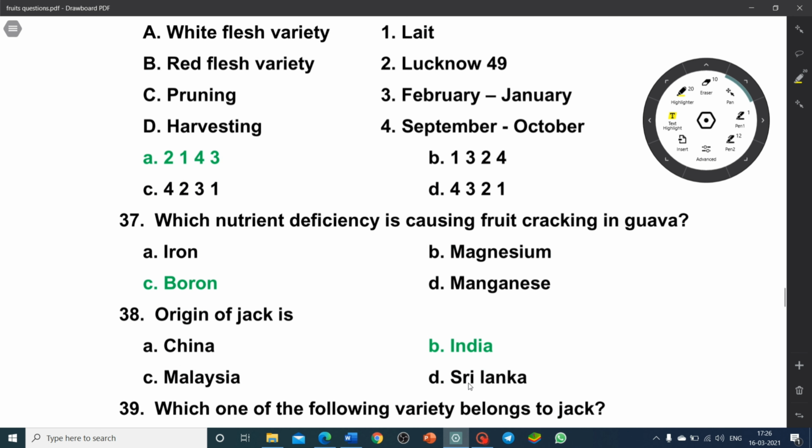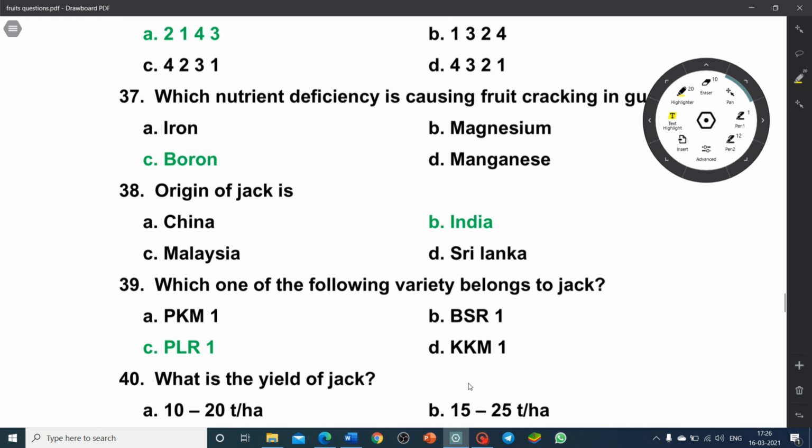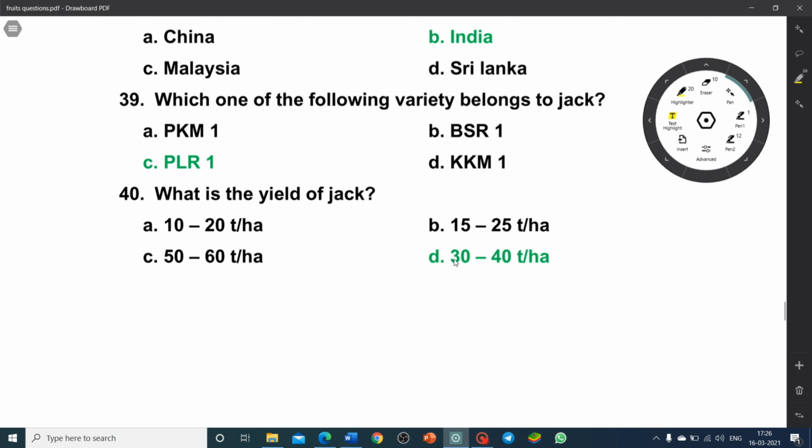Which nutrient deficiency is causing fruit cracking in guava? Boron. Whereas magnesium causes whiptail in cauliflower. Origin of jack is India. Which one of the following varieties belongs to jack? PLR1. Whereas BSR1, we have seen, is from amla, as well as turmeric 1 and 2. BSR1 and BSR2 are turmeric varieties.